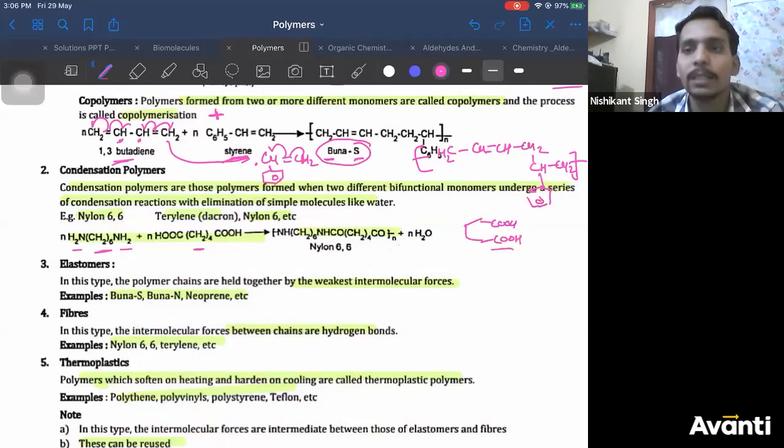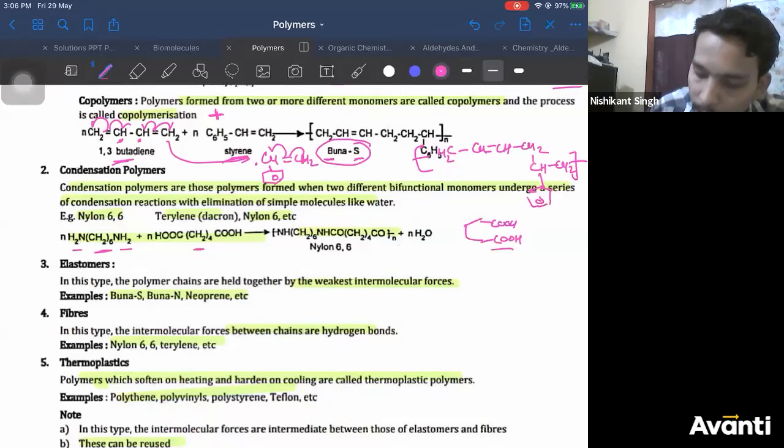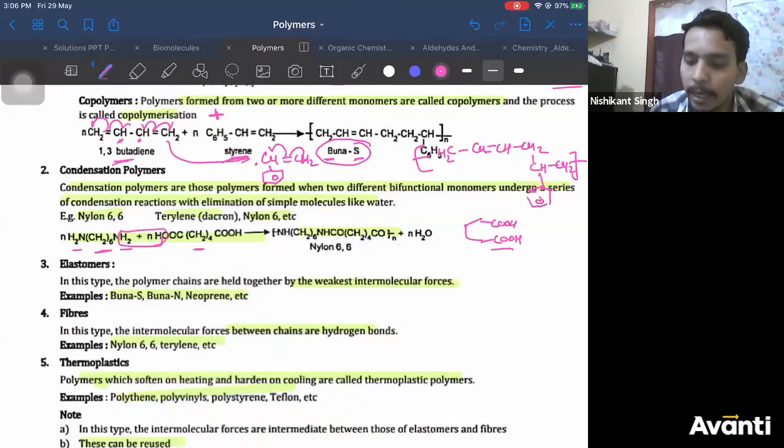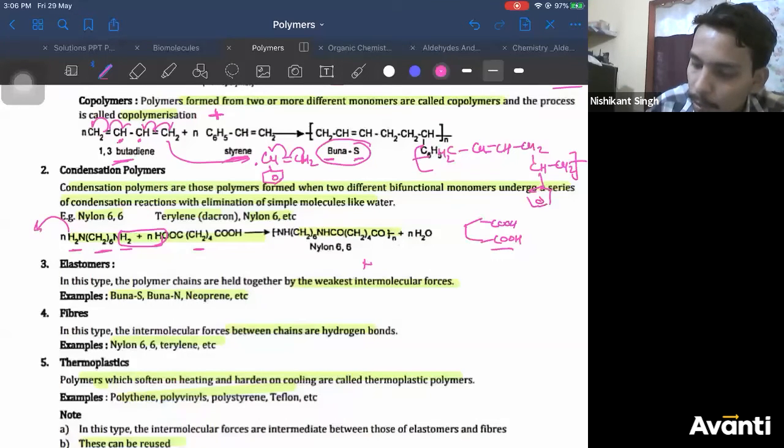Hexanedioic acid is called adipic acid. Now if you repeat it with this, you will lose a molecule of water here, right? And what will you get? This nitrogen will lose a molecule of water with the next monomer, so one NH bond will be free. Then CH2 as it is, NH.